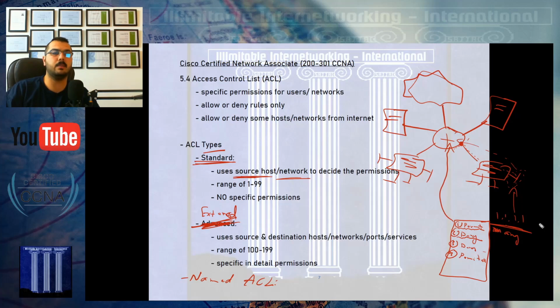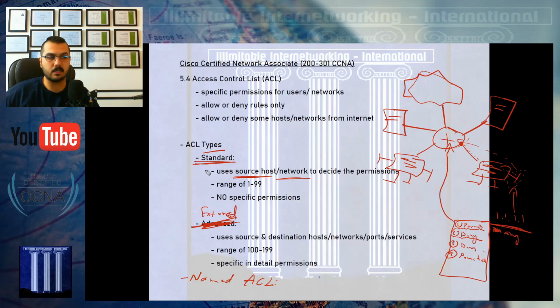What will happen is that the router will see deny 1.1.1.1 and say, okay, I will deny it from everything. This is the disaster of the standard access list, because you can only specify the source, which is 1.1.1.1, the one that will come to the router and ask for a favor to reach another destination. The first thing the router sees in the rule is deny 1.1.1.1. Okay, you are denied from everything, case closed. So this is the big disaster of the standard access list. In the extended access list, we will have other things to discuss.